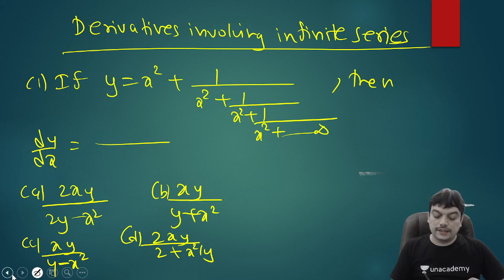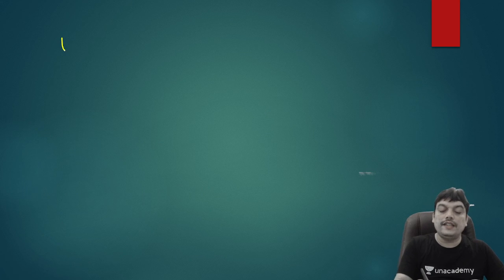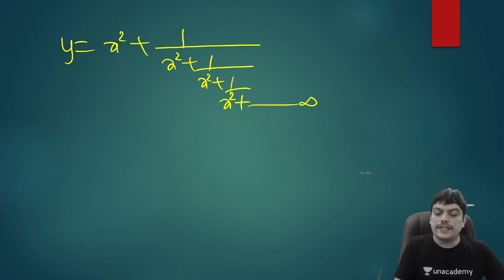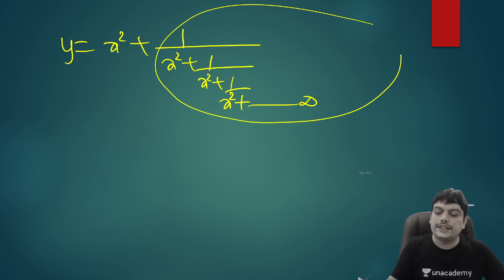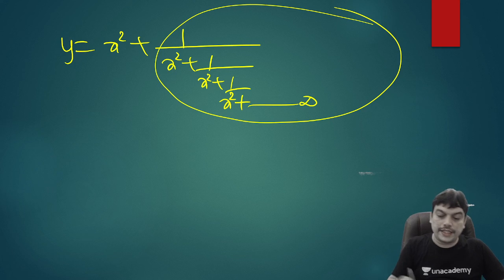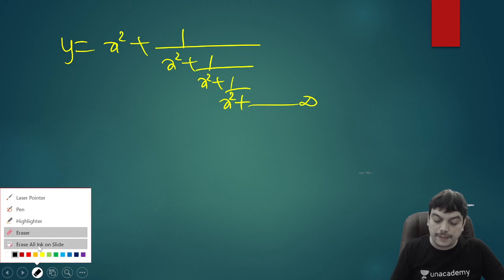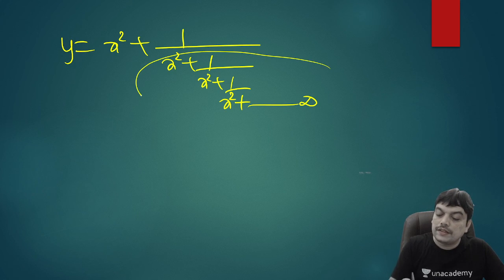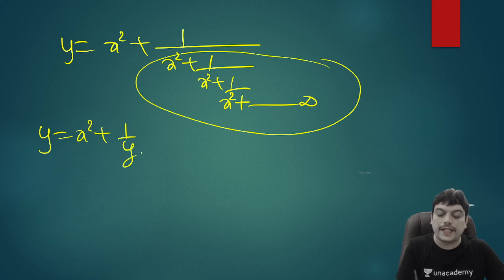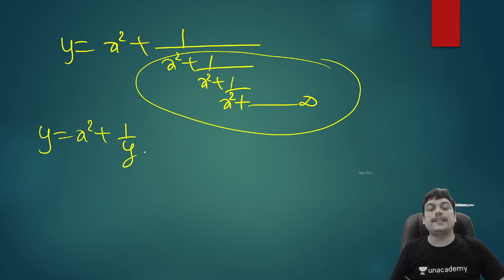You can see that you have an infinite series in RHS, and what is the series? x square plus 1 by x square plus 1 by x square plus 1 by x square and so on till infinity. If I circle this part, it still looks like y, even if I neglect the first x square term. So let us remove that first term and circle only this part. This part still looks like y. So it is y equal to x square plus 1 by y. Whenever an infinite series is there, you can neglect one term and the remaining still looks like the given y only.